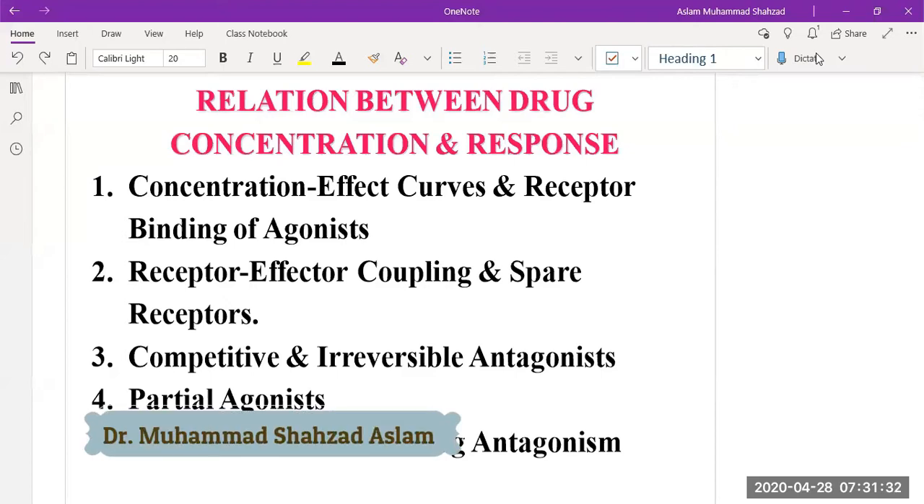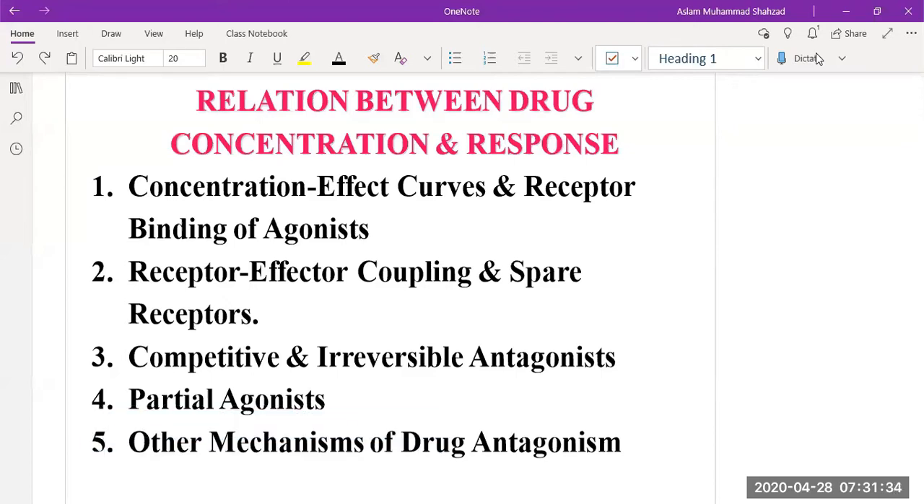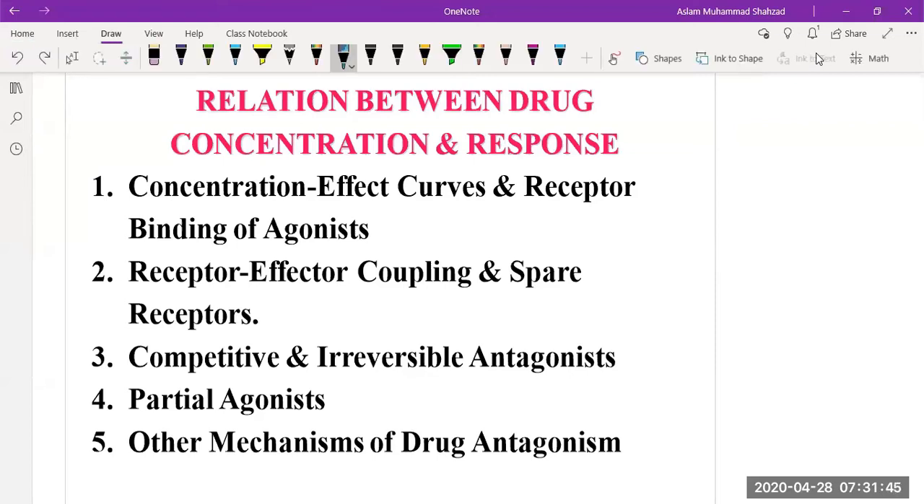Hello and welcome to this lecture on the relationship between drug concentration and response. In this topic, we will discuss the concentration effect curve and receptor binding of the agonist. Then we will discuss the receptor and effector coupling and what are spare receptors. Then we will discuss the competitive and irreversible antagonists.